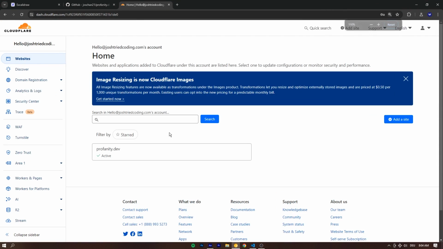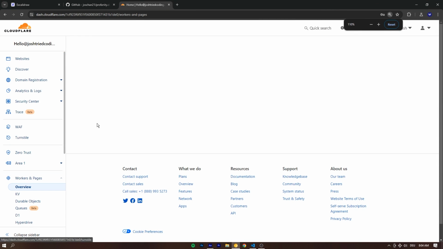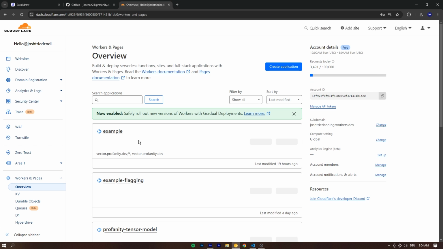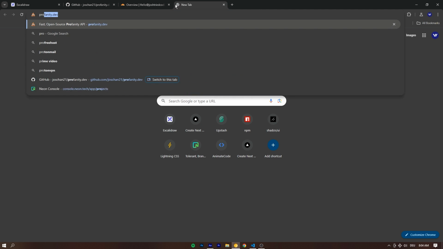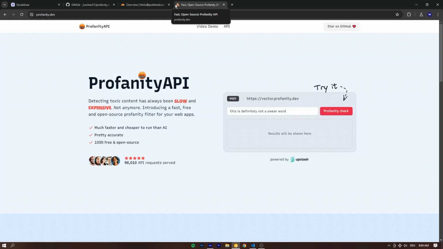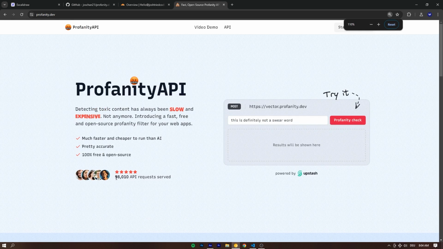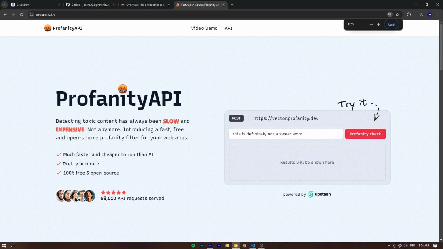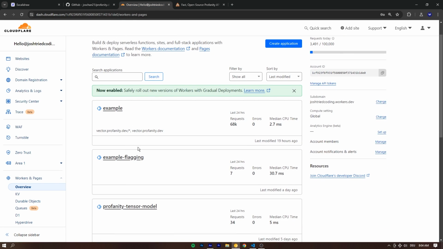Before we actually write any kind of code, I just want to show you around the Cloudflare dashboard. So what actually happened? How many requests did we serve with the Profanity API? It says on the website almost 100,000. In reality, it's much more, because this only tracks requests that are made from the actual website and not requests that were made directly to the API, which are a lot more actually.